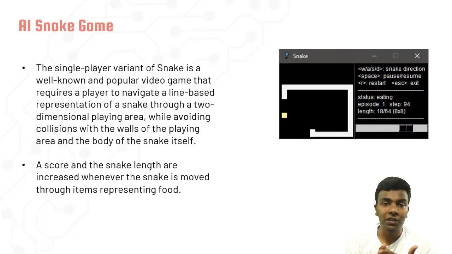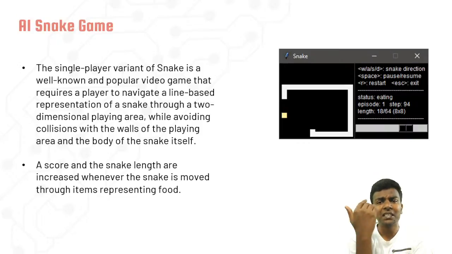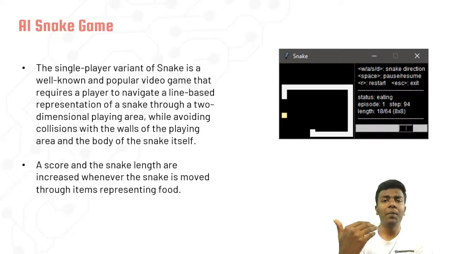While doing the action, if there is any mistake, it will get a punishment. And if it catches the egg, then it will get a reward. So likewise, it is a kind of continuous learning based on experience in real time.